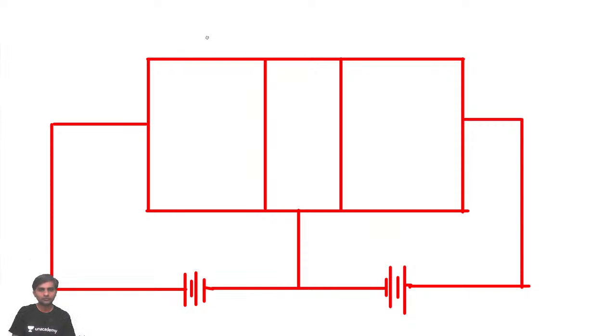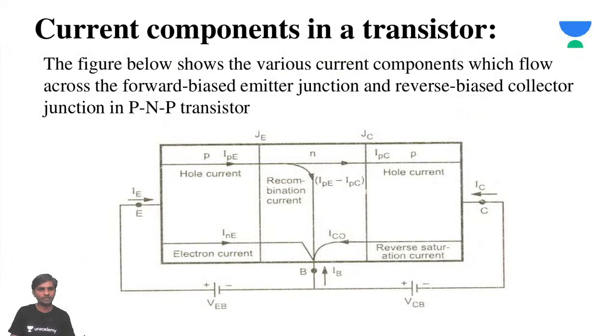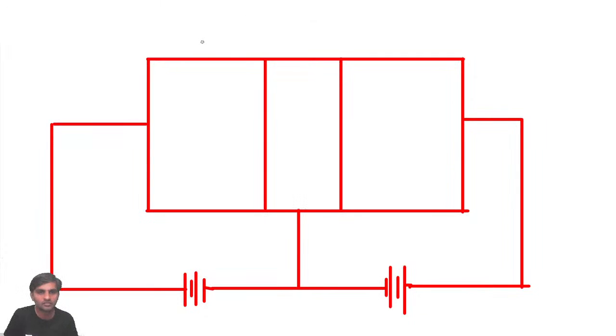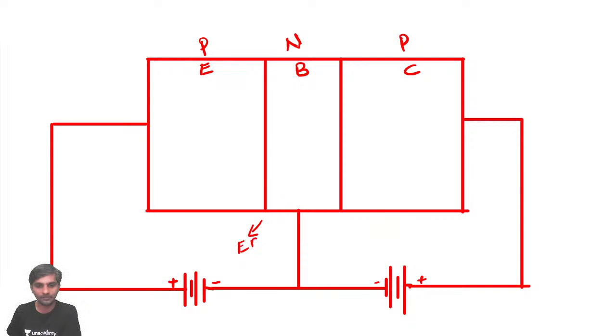So here we are discussing the PNP transistor. This is going to be P, this is going to be N, and this is going to be P. This is the PNP transistor. Very important, just bear with me. Now you can see here, this is the positive terminal and this is the negative terminal, this is negative and this is positive. P is connected to positive, and this is the emitter, this is the base, and this is the collector. The junction is called the emitter base junction, and this is called the collector base junction.